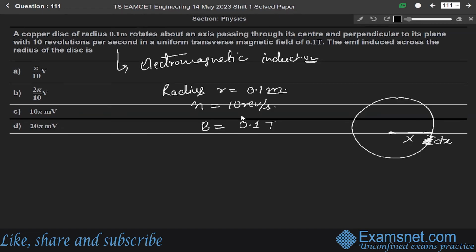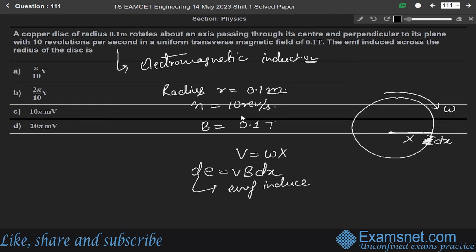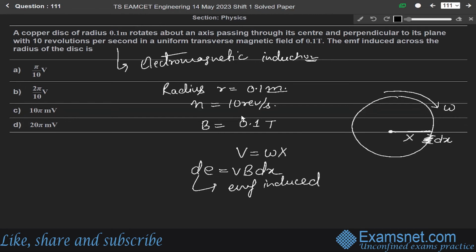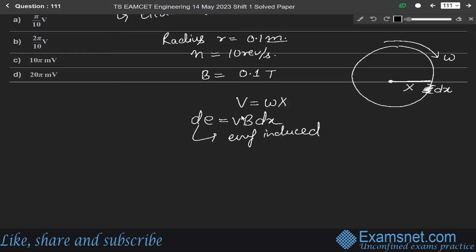Let us say it is moving with the angular velocity omega, angular speed omega. So the velocity v will be equal to omega into x. So the EMF induced across this element will be dE equals vB dx. This is the EMF induced in this copper disc. Since v equals omega x, we can write dE as omega x B dx.